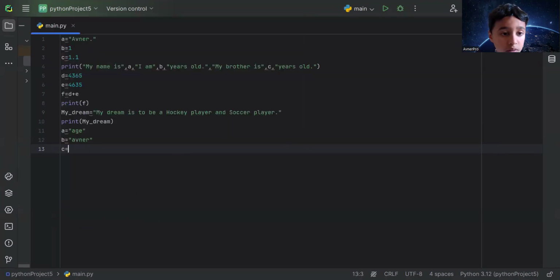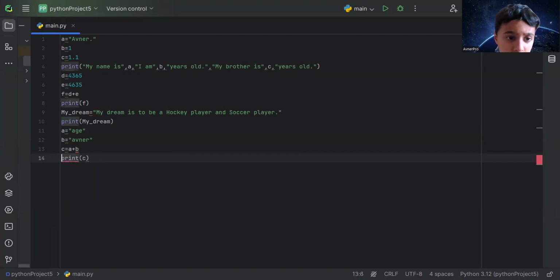Now C equals A plus B. Print C. Enter that. So the last class I taught you about concatenation? So this is the same thing. You would already know it, okay? But I'm just adding it here. So what Python is thinking right now is H plus Avner.